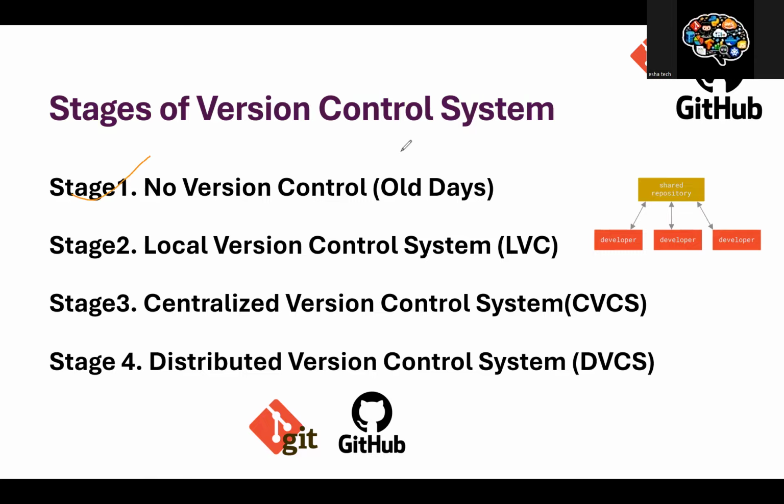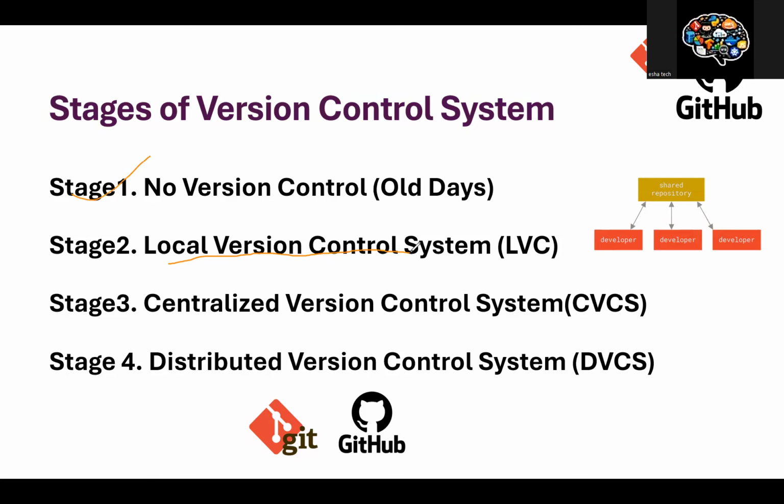This stage is really very bad to use, in the sense that it results in no tracking and all. So these were all the problems we used to face in stage one of version control. And later on, we had a second one, that is stage two, the local version control system. LVC we call it. What is this LVC? LVC is a version where we store it on our local computer, right?